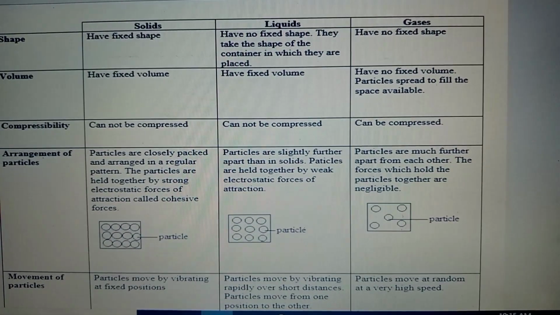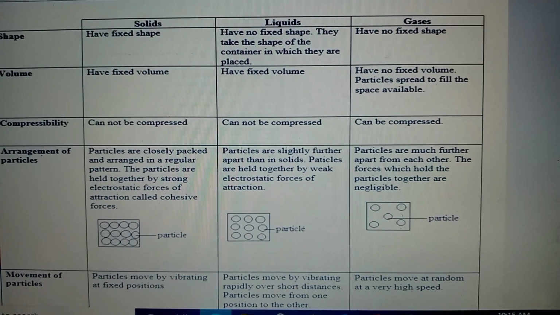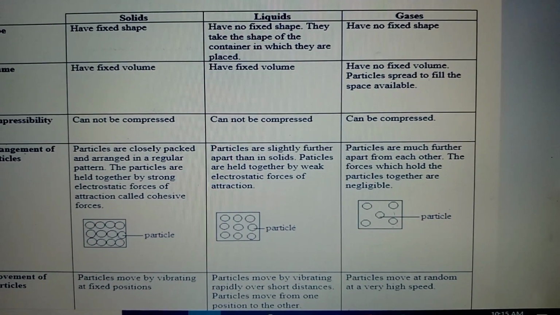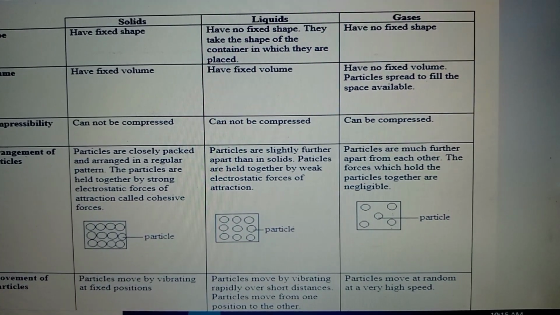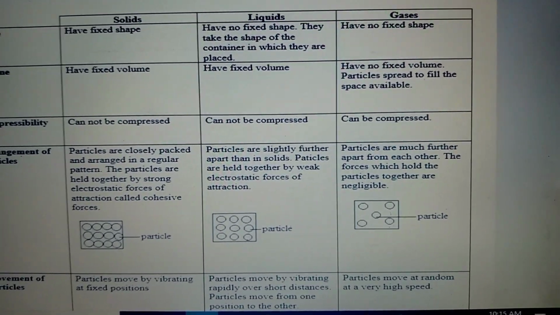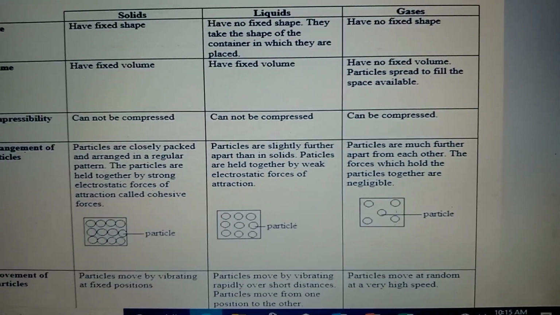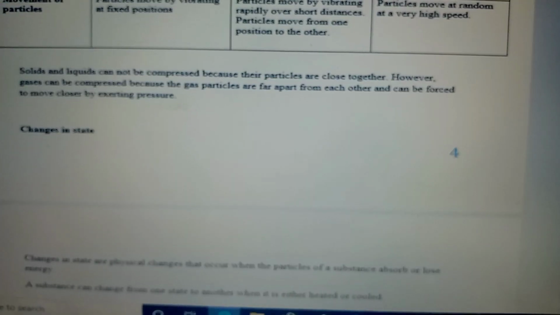So, movement of particles. In a solid, particles move by vibrating at a fixed position. In a liquid, particles move by vibrating rapidly over short distances. In a gas, particles move at random.